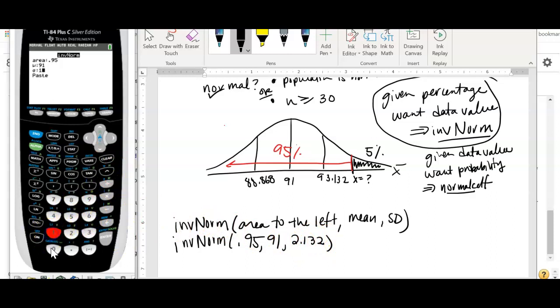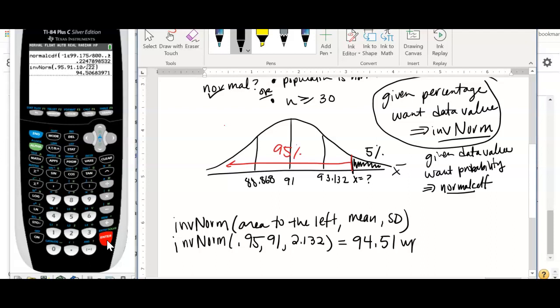So we had 10 as our population standard deviation divided by the square root of 22, and I just plugged that formula in so it has the exact answer. And then I paste, and I go enter. And so this answer is going to be 94.51 words per minute. Okay?